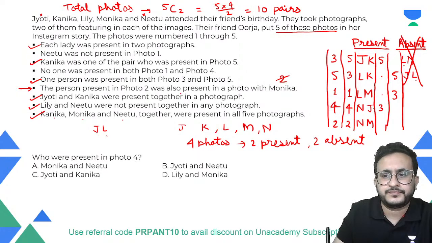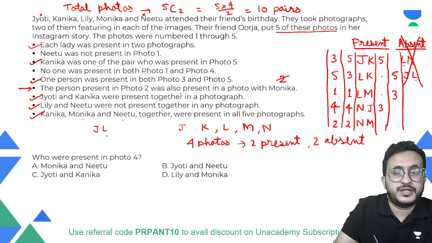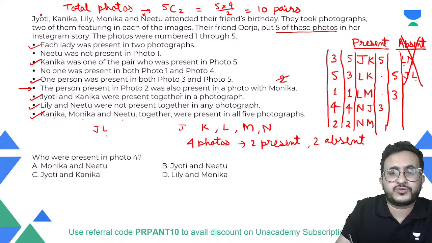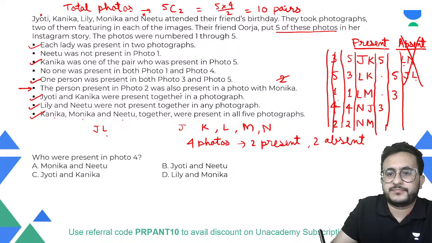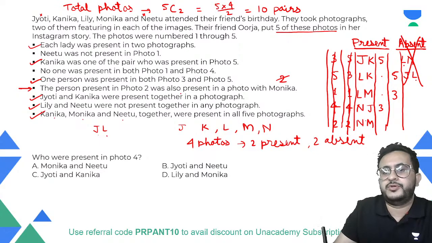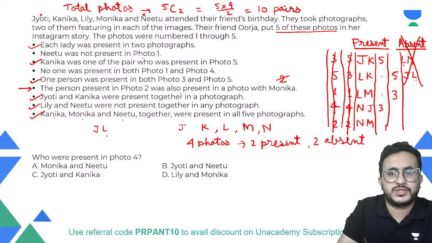And then we have another thing here. One more thing which we did not use is: the person present in photo 2 was also present with Monica. So Monica is not present in 2. So these two cases are not possible. They will not be possible because Monica is not present in photo 2. Are you getting this? So this thing was used in here.